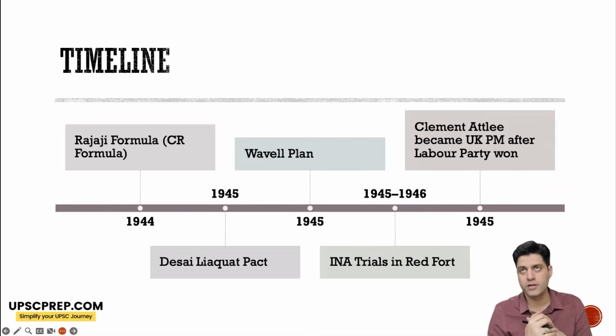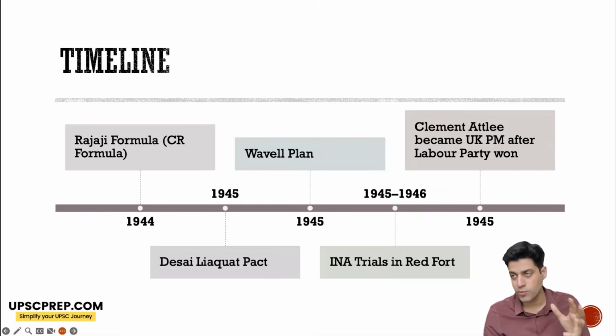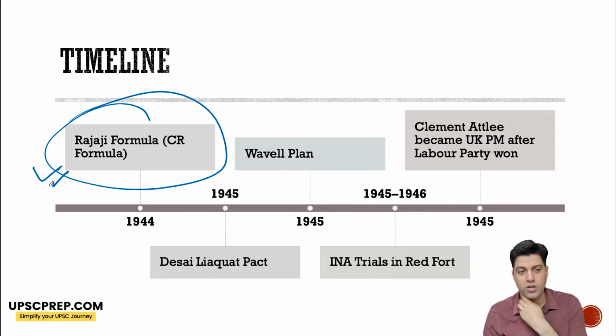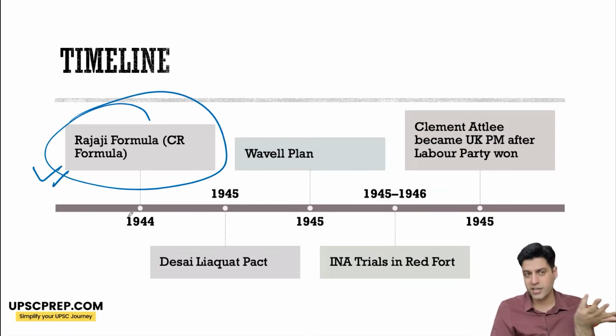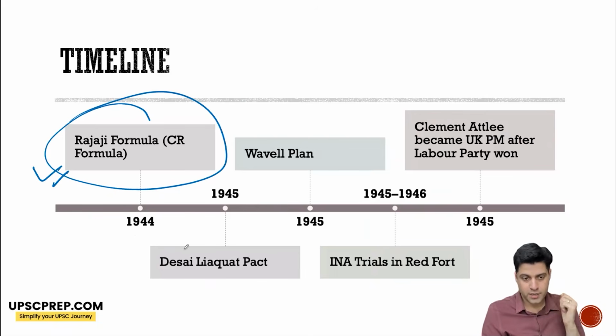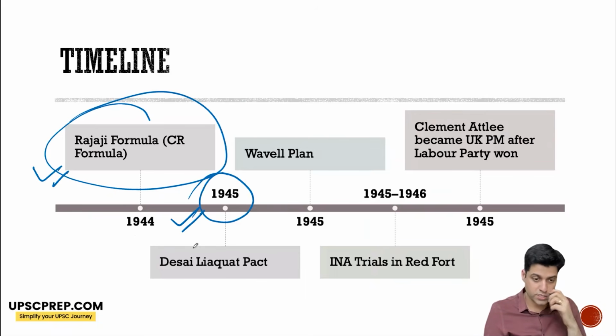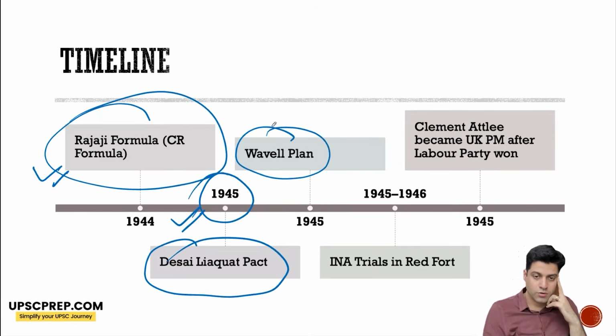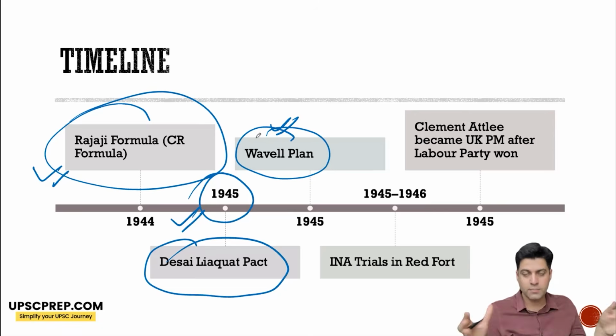Now, efforts were being made so that partition does not take place and there is an agreement between the Muslim League and Congress. The CR formula or Rajaji formula was proposed, which was not agreed to by the Congress party. Then another agreement was discussed, the Desai-Liaquat Pact, but again it was not agreed to, and eventually even Liaquat Ali Khan stepped back from it. Then Lord Wavell came out with his plan, and it was discussed at Shimla, but it also could not bring anyone to consensus.